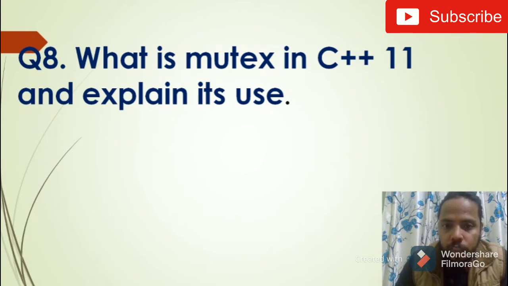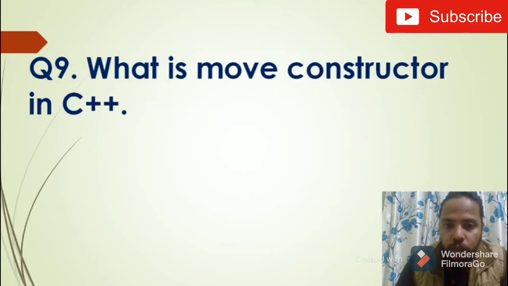The next question is what is mutex in C++11 and explain its use. This question is about the C++11 concept of synchronizing the sharing of data between threads. This is one of the synchronization mechanisms. Please keep that in mind, as it can be asked. Let's move to the next question.